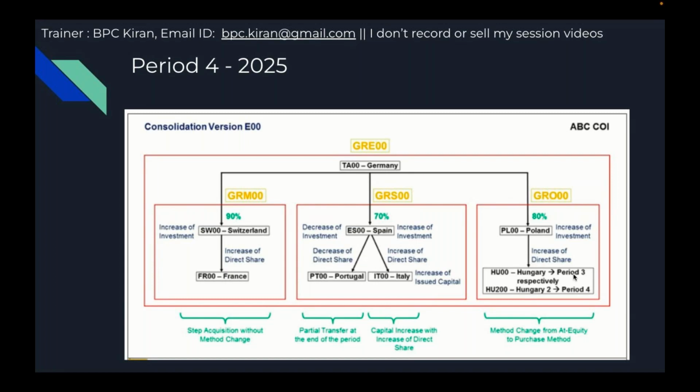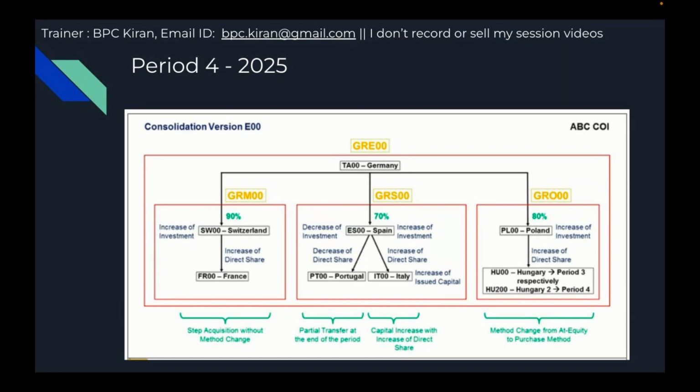In the fourth period, we are going to understand accounting method change for the Eastern Europe group. What is accounting method change? In period 3, Poland's investment in Hungary is 30%, which is less than 50%, so we use the equity method. Now Poland decided to double the percentage of investment. That means they increase their investment from 30 to 60%. Currently, the accounting method change functionality is not available in the activity-based consolidation of investment.